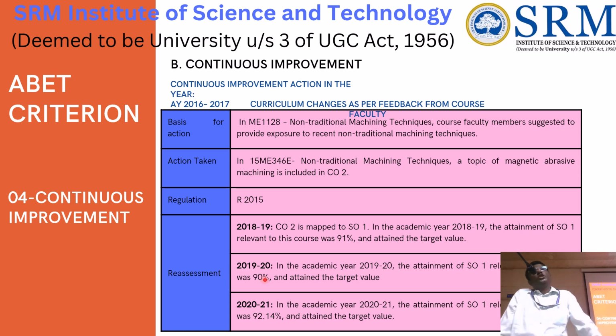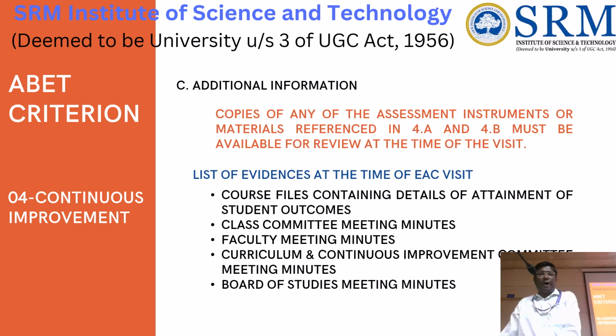So one is by showing an output, whether we have implemented the process. Another one is how continuously we are monitoring it and getting feedback, and what is the use of the analysis. So this they will give more weightage, and a similar one is available in NBA. They'll be looking at this because we got the 6 years accreditation previously. So they'll be looking at this type of analysis in NBA also. What improvement has been made by doing all the course files, all the outcome based education, and what is the very important implementation in the department.